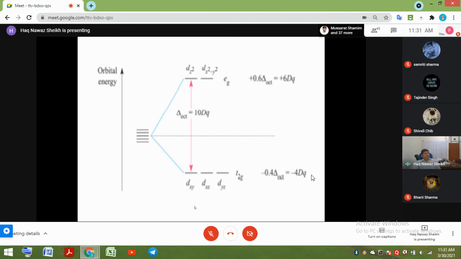Suppose there are two electrons only in the complex, and both of them will go obviously to the t2g. So the energy of the system will be minus 0.4 and minus 0.4, that is minus 0.8 Δ0. This is also equal to, in terms of Dq, minus 4 Dq and minus 4 Dq, that is equal to minus 8 Dq or 0.8 Δ0.